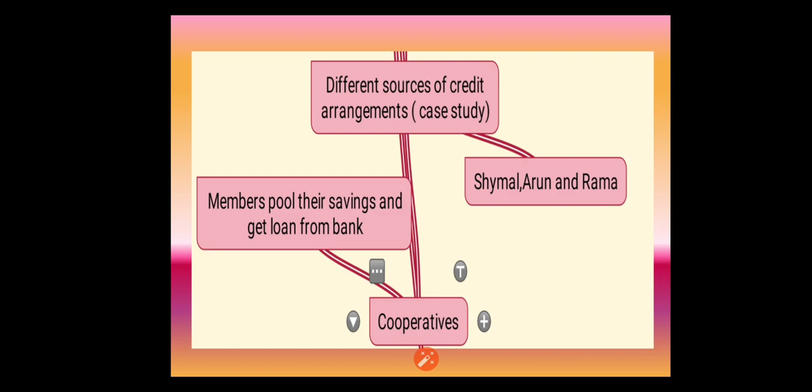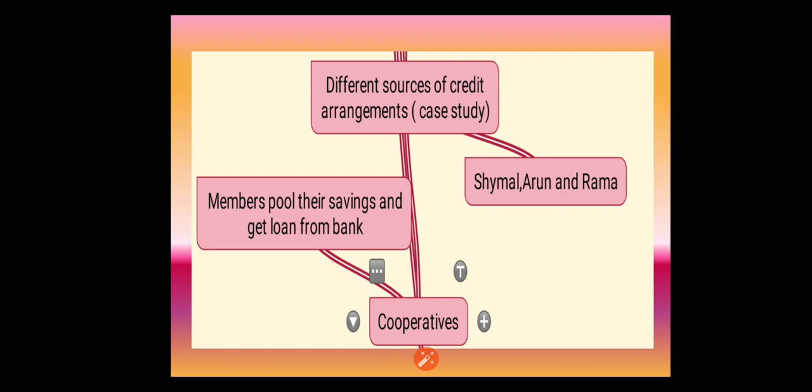And the next important thing is that rural people get loans from the cooperatives. Cooperatives means that, besides banks, the other major source of cheap credit in the rural areas is the cooperative societies.